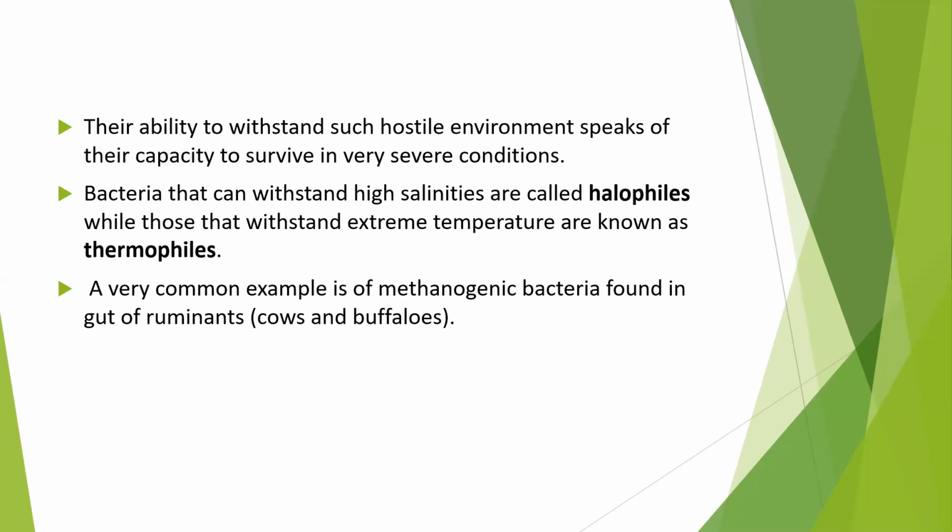In human beings, we don't have four compartments, but these ruminants are basically herbivorous animals. They feed on grass, and their stomach has four compartments. So these bacteria survive in the rumen compartment of cows and buffaloes.